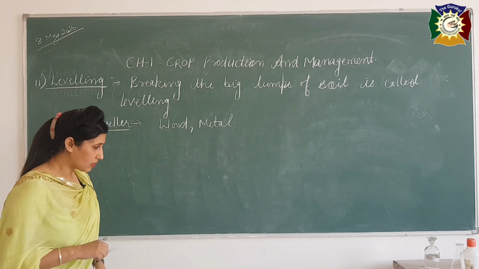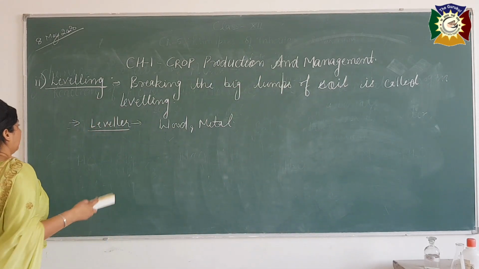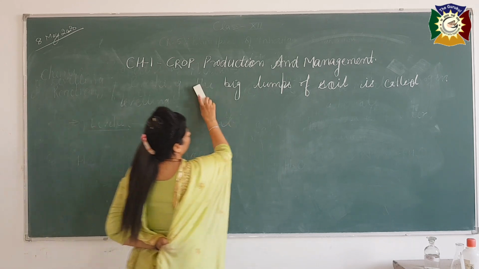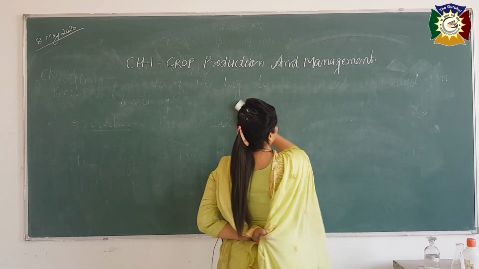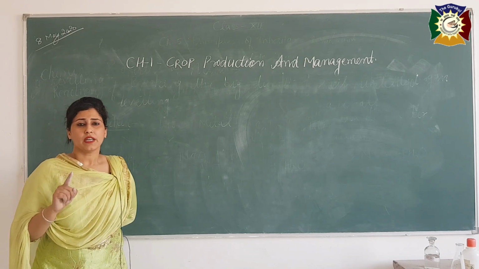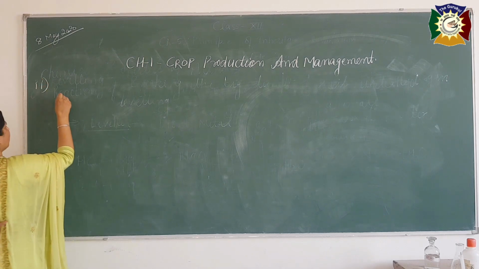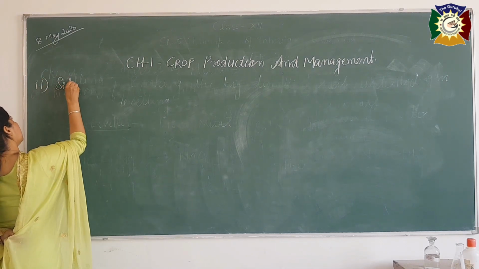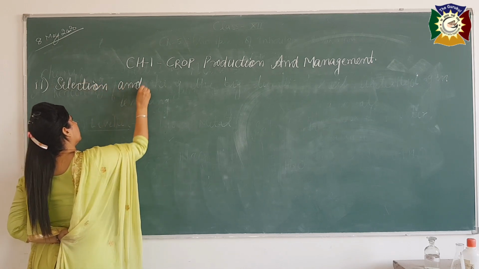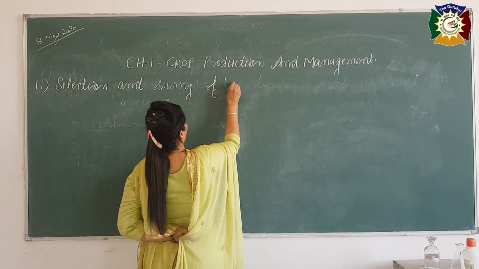Okay, so now we will discuss the second activity. What was the second agricultural practice? As I told you yesterday, you have to keep in mind that our first activity was preparation of soil, and the second is selection and sowing of seeds. So write the name of the topic first: selection and sowing of seeds.